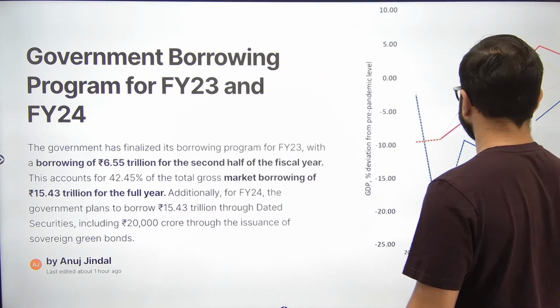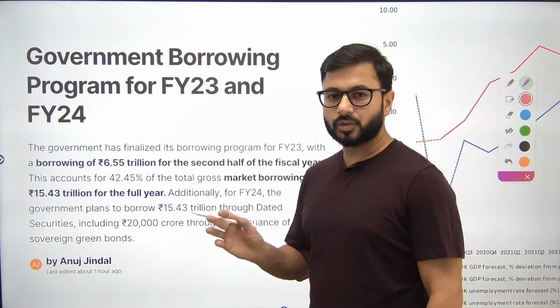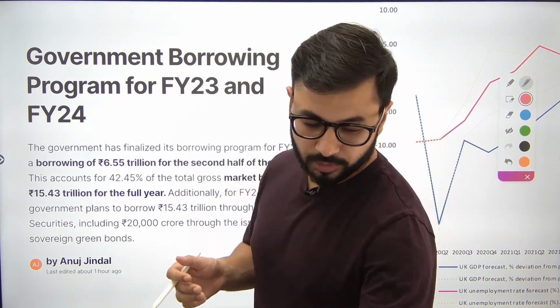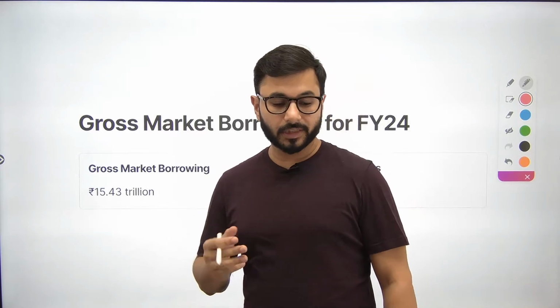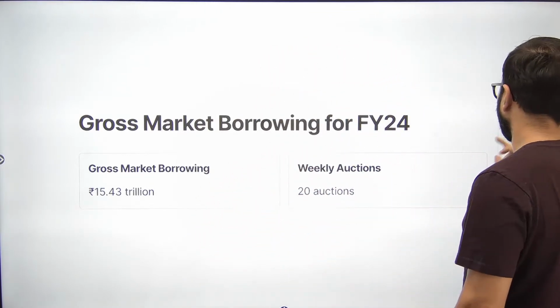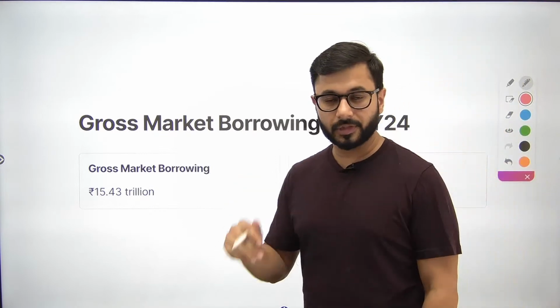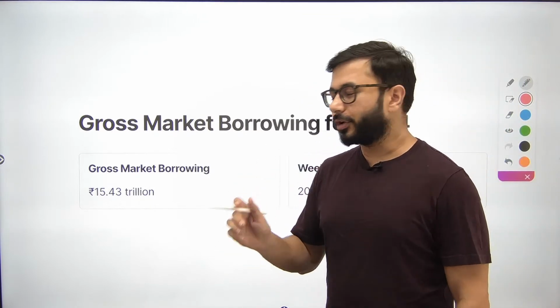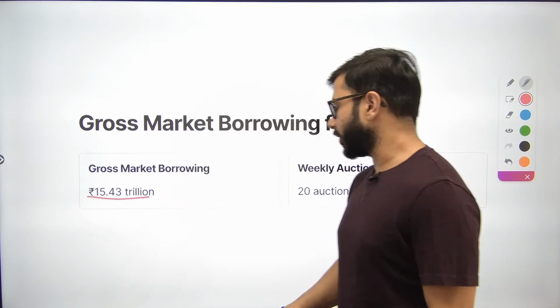Now, this is where it gets interesting. We've just understood that the government wants to borrow. The total borrowing is going to be 15.43 trillion in this financial year, out of which we are going to borrow 42% now. How are we going to borrow that? That is important to remember.